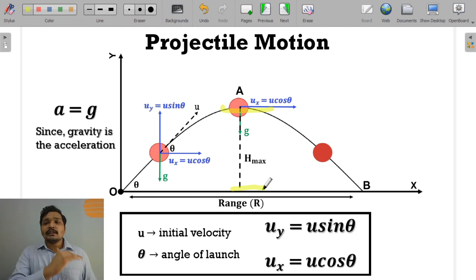The total horizontal distance traveled by this object in this entire path is called the range. That is it. These are the basic properties. I guess by now you must be crystal clear with the concept of projectile motion. In the next lecture, we'll look at how we apply projectile motion in Newton's equations of motion, and we'll also solve a problem.